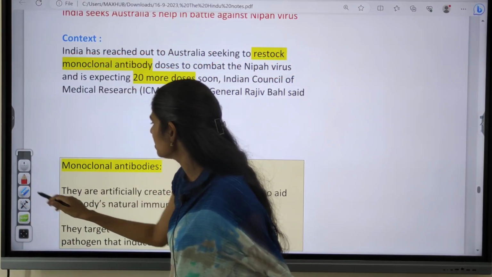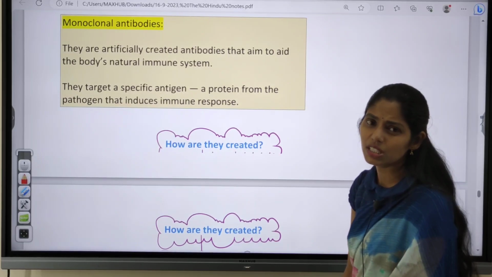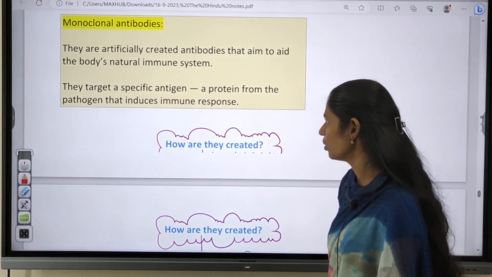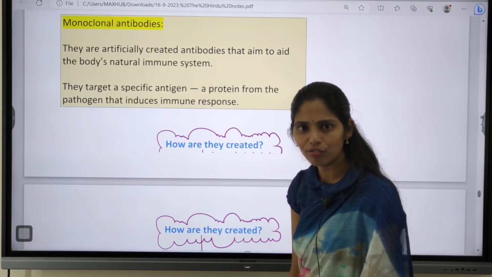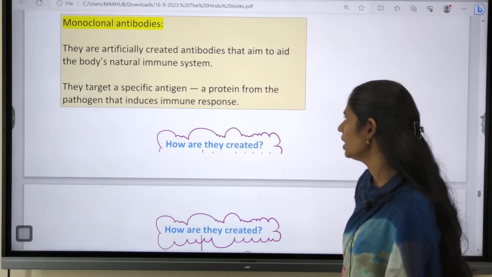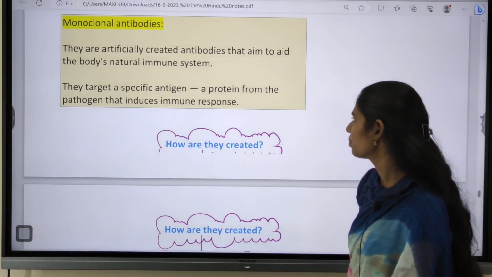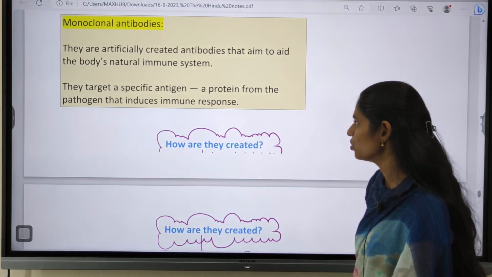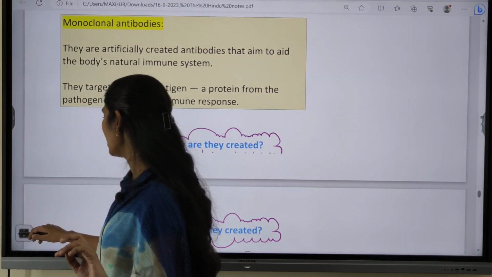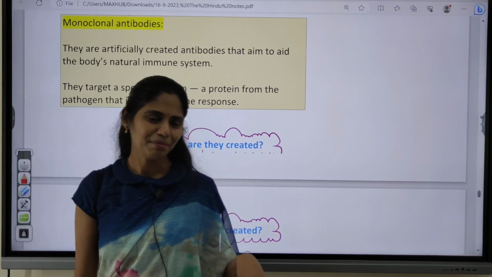Now let us see some basic facts regarding these monoclonal antibodies. Monoclonal antibodies are artificially created antibodies, and their important aim is to improve the natural immune system of the body. They target a special antigen and protein from the pathogen that induces the human response. Now let us try to understand how these monoclonal antibodies are made.